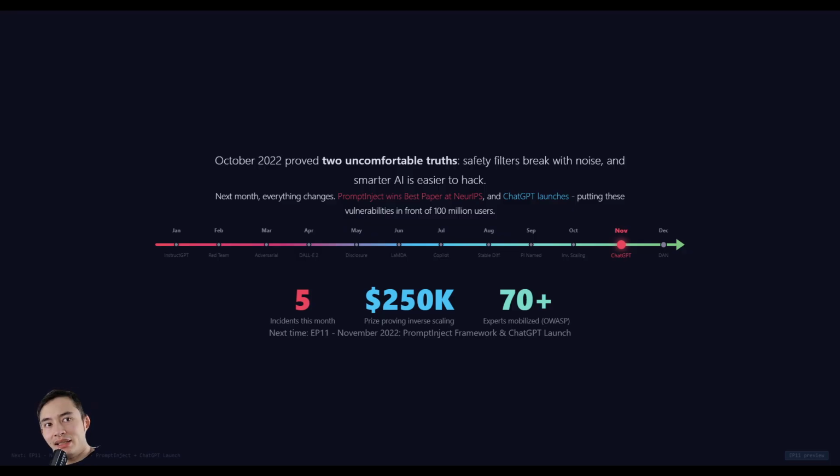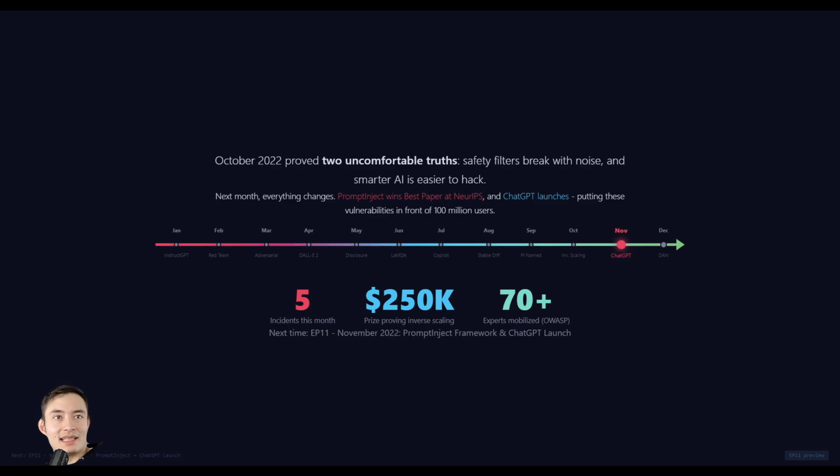So now the AI industry can close off their two most obvious paths to security: safety filters breaking with noise, and smarter AI being easier to hack. But what happened next makes all of this much bigger. In November 2022, Perez and Ribeiro will publish PromptInject, the first systematic framework for testing prompt injection. And ChatGPT will finally be launched, putting all of these vulnerabilities in front of 1 million users in 5 days.